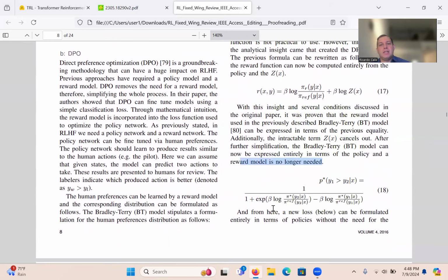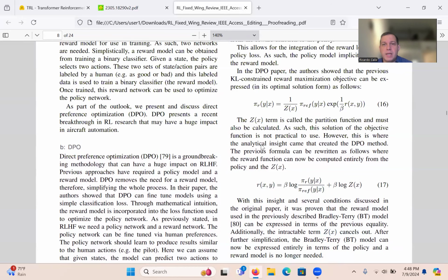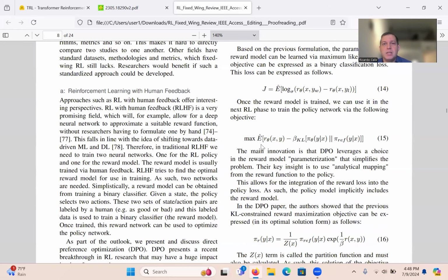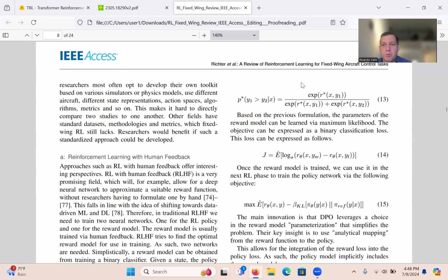Just to recap, because we're almost done: the initial Bradley-Terry model of the probabilistic distribution of one output being better than the other was in terms of rewards. But we're not training rewards just for the fun of it. We're training rewards so we can train policies, or GPTs, so we needed both.